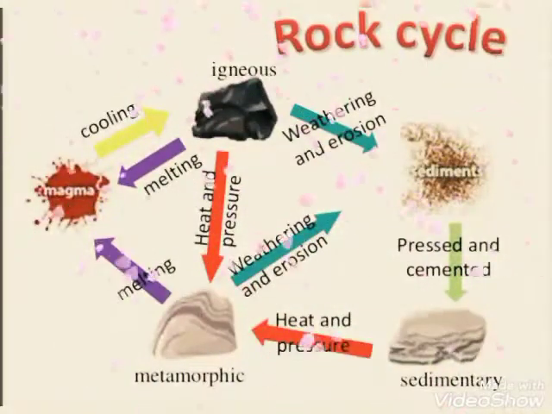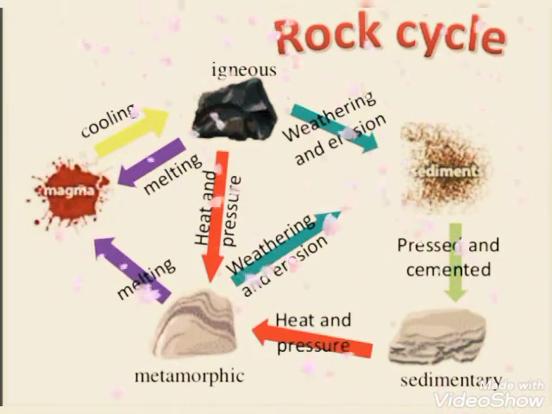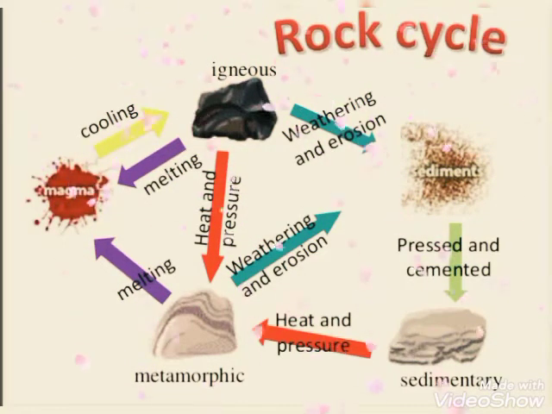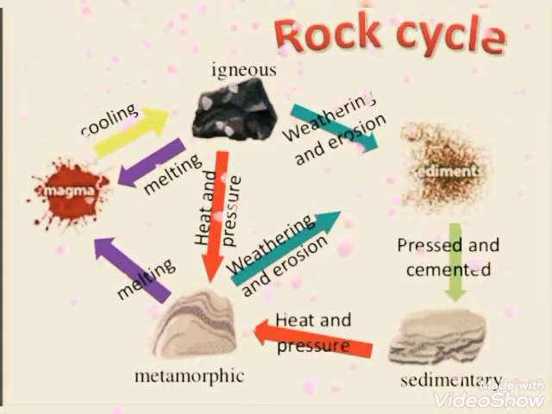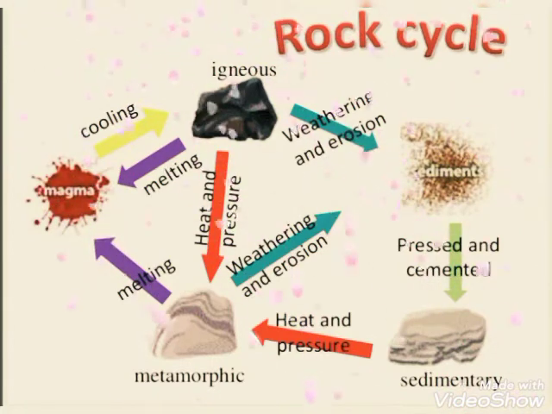Rocks are constantly changing their shape and form. It takes millions of years for a rock to change. Here is an example of the rock cycle describing how a rock can change from igneous to sedimentary to metamorphic over time. Lava or magma is sent to the earth's surface by a volcano. It cools and forms igneous rock.